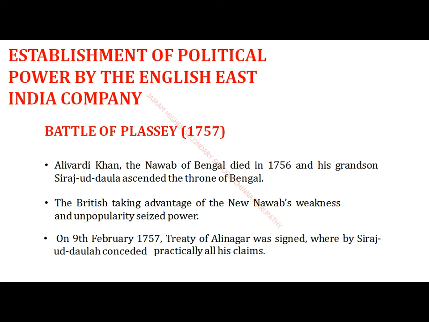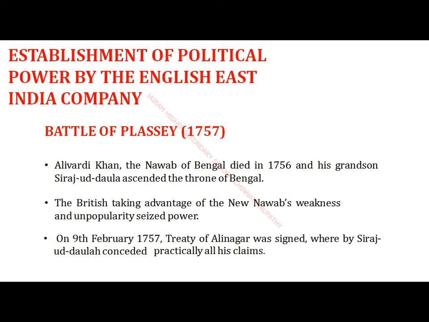So this was the period to give a lesson to the Europeans. Like that, the new Nawab, Sirajud-Dowla, started to act against the Britishers.